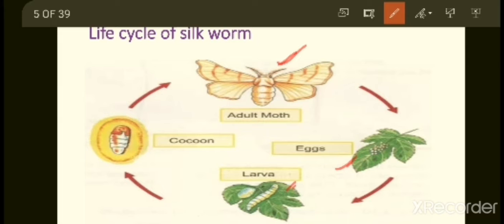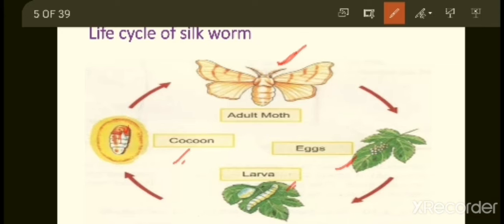Then the next stage after larva is the cocoon stage. That is, the larva is going to release the fibers and wind the fiber around its body, and it comes to the cocoon stage. That means the larva is going to stay inside this fibrous net, which is wound around its body.